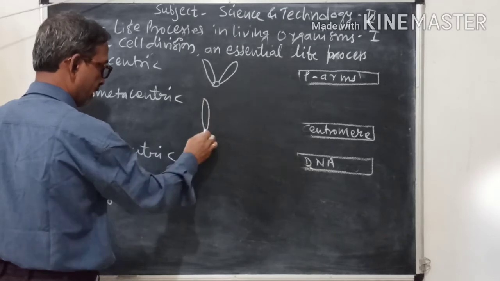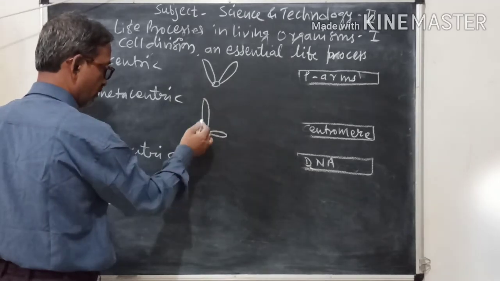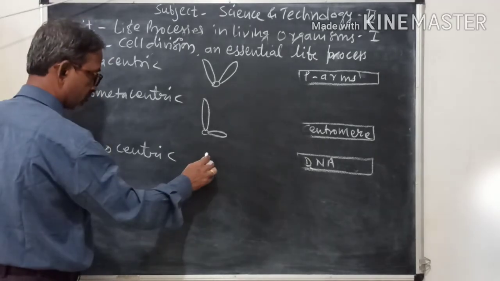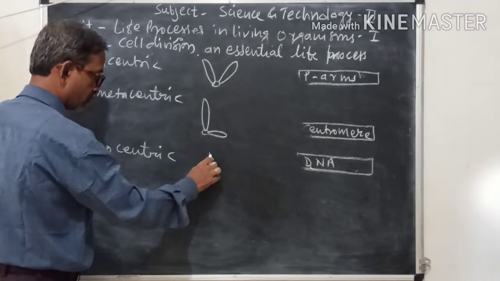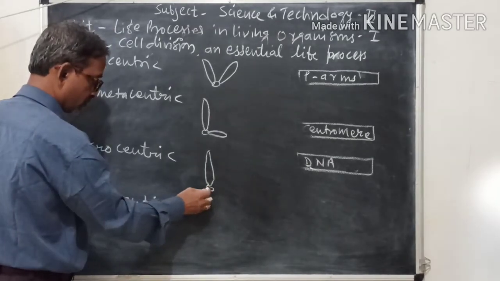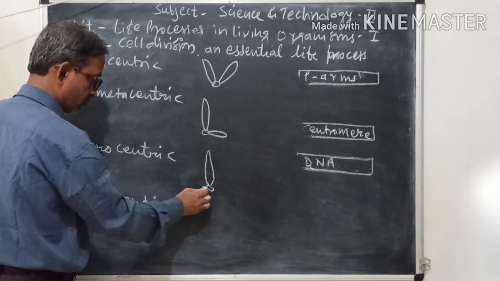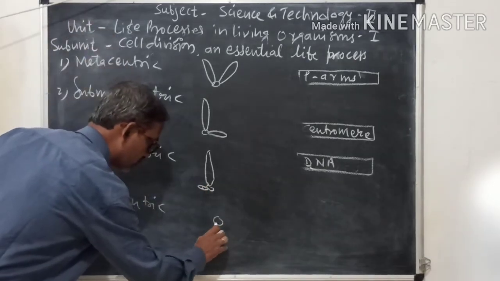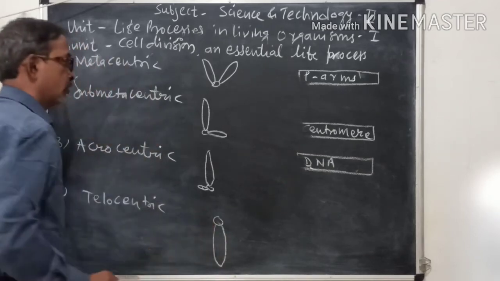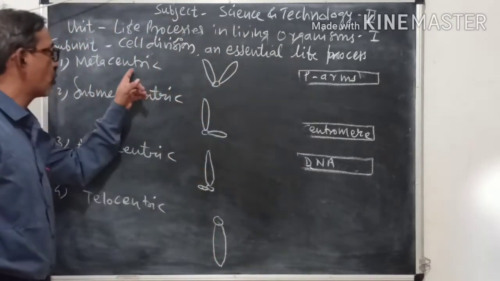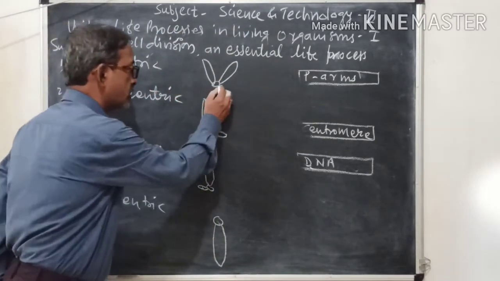First we shall draw the diagrams and then we will see the description. So these are four types of chromosomes depending on the position of the centromere.